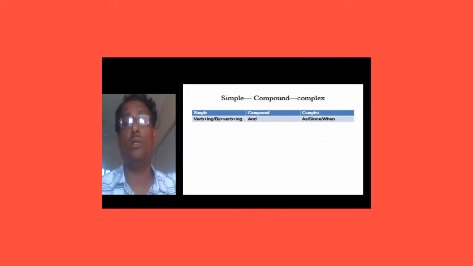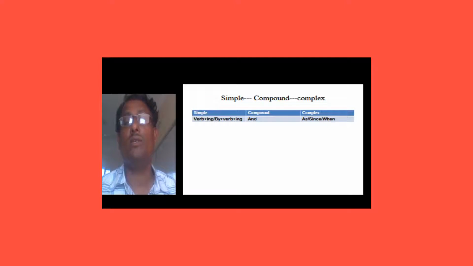Today we will learn something about transformation of sentence from simple to compound and from compound to complex. You know that there are many rules of transforming sentences from simple to compound or compound to complex. Before entering our class, we have to know what a simple sentence is. A simple sentence is a sentence which contains a subject and a finite verb.